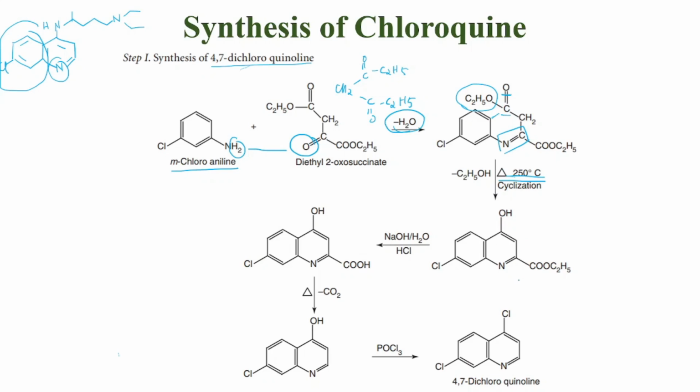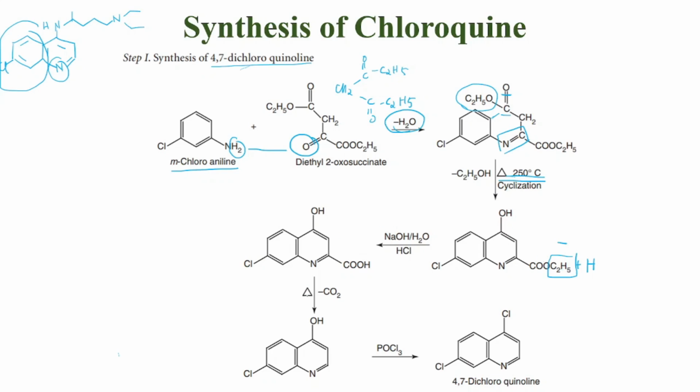So we will get this ring. Now on addition of NaOH in the presence of water and HCl, we will get this ring. That is, we will have the removal of C2H5 and the addition of an oxygen.